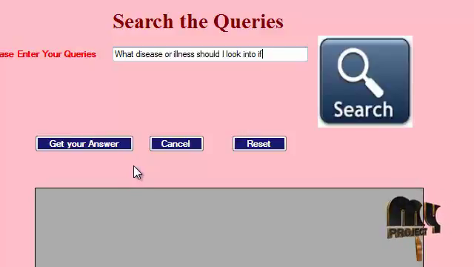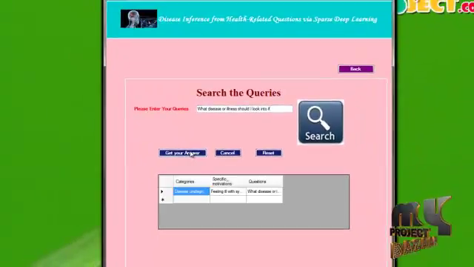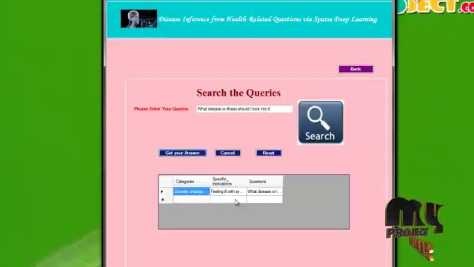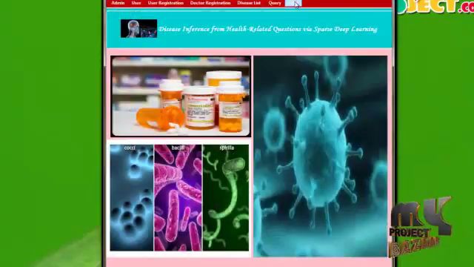The third type is, I have some symptoms, so what disease is indicated for those particular symptoms. That's all. So the related answer, for example, what types of categories and what types of motivations, is displayed from the details in the database.